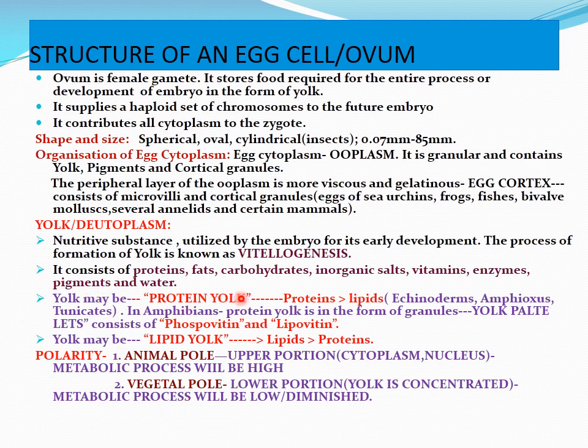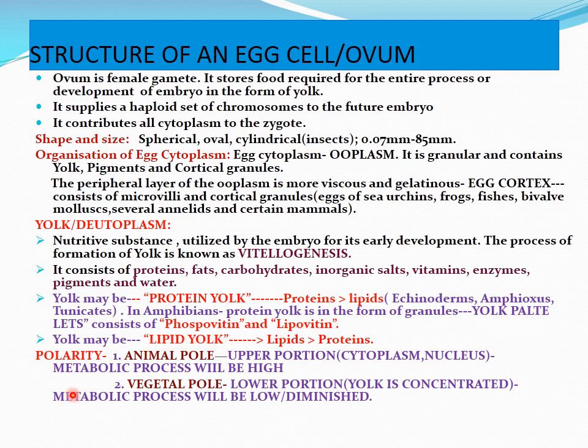The yolk may be protein yolk if it contains more protein content than lipids. Example: eggs of echinoderms, amphioxus and tunicates. In amphibians, the protein yolk is in the form of granules regarded as yolk platelets, which mainly consist of phosphovitin and lipovitin. And yolk may be lipid yolk if it contains more lipid content than proteins.